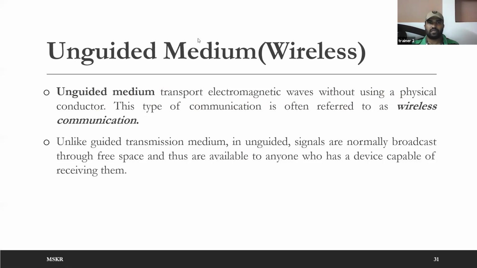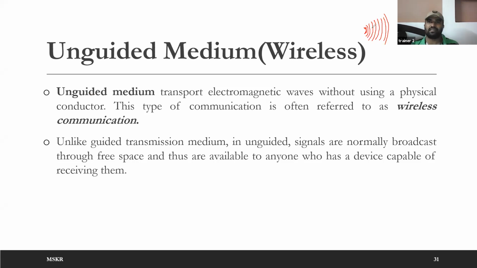If I make you recollect, normally any wireless signal, even though it started from a single point, will keep on expanding because it is not guided. Whereas in guided transmission medium, there is no place to expand, because when the signal is transmitted, it must go through the medium only, it can't go out.